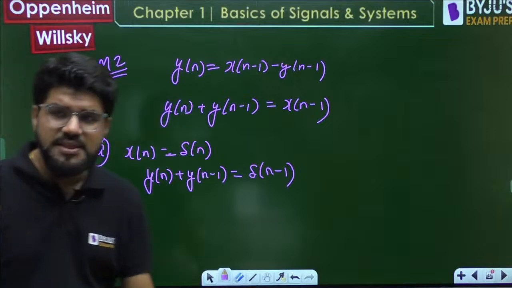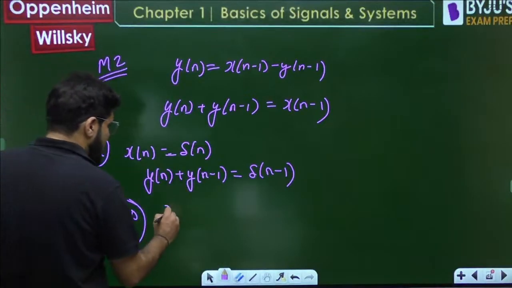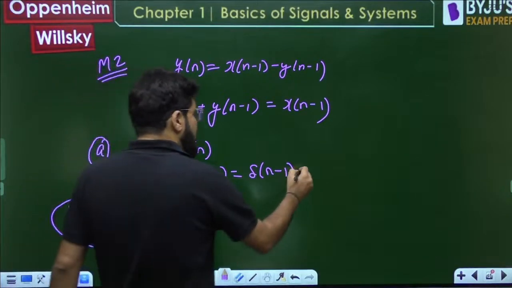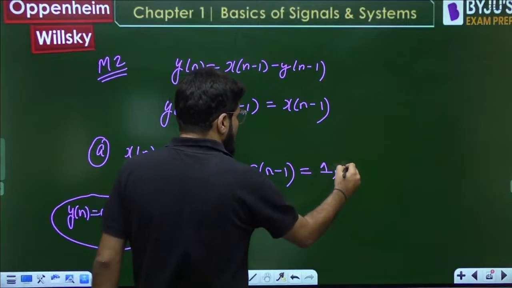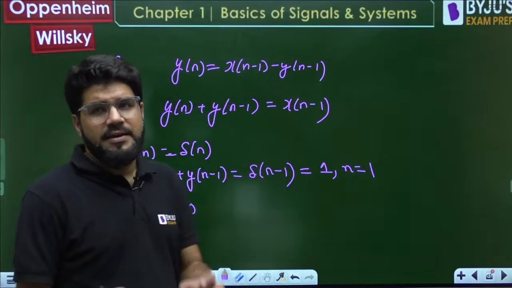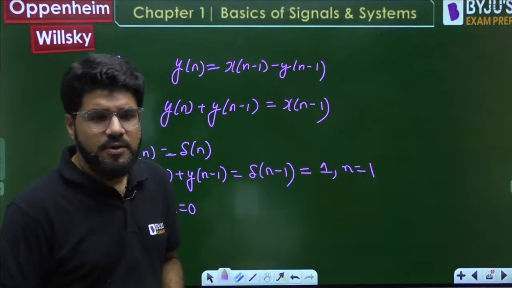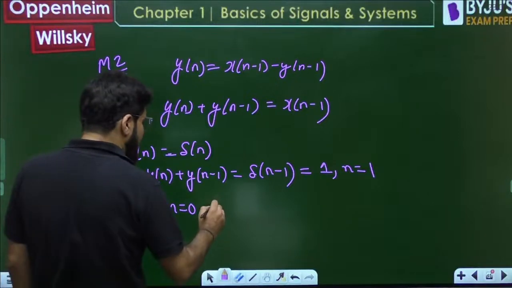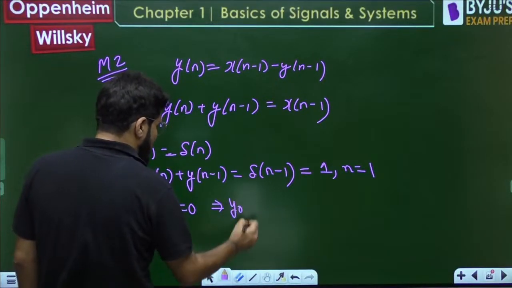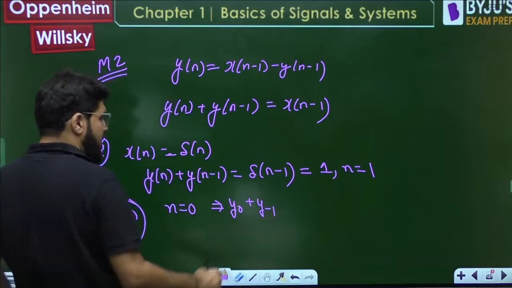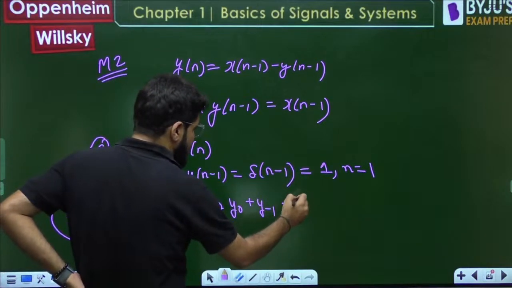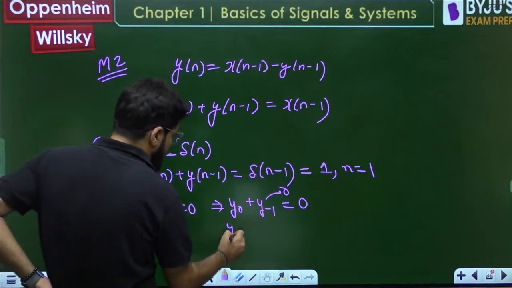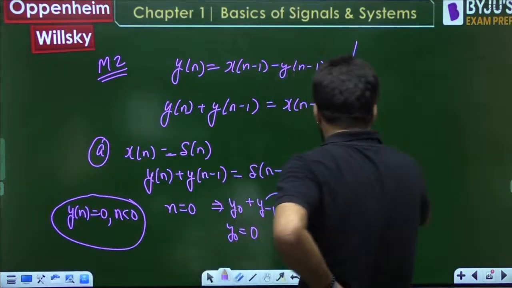Okay, so let us start with n equal to 0. yn plus yn minus 1 equal to delta n minus 1. What is delta n minus 1? Delta n minus 1 is 1 only at n equal to 1. The unit impulse is only a one-point signal in the discrete-time domain. So if I put n equal to 0, y0 plus y minus 1, the right hand side will be 0, and y minus 1 is anyway 0, since yn is 0 for negative time. So here you get y0 is 0.